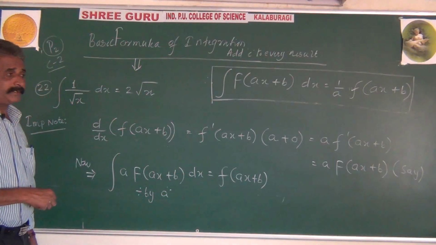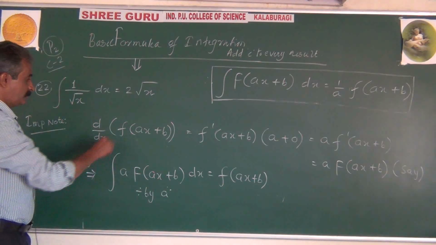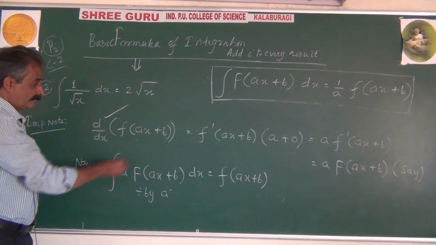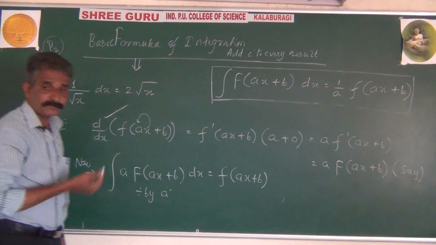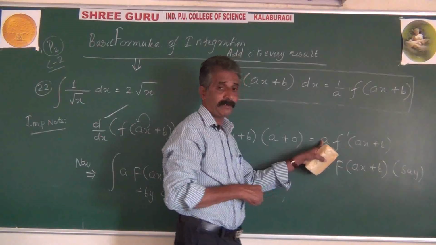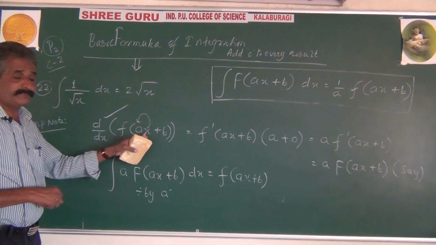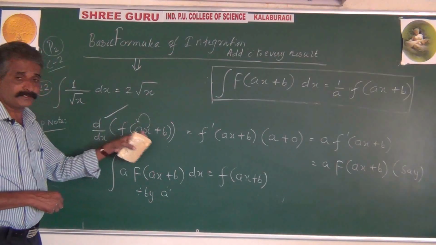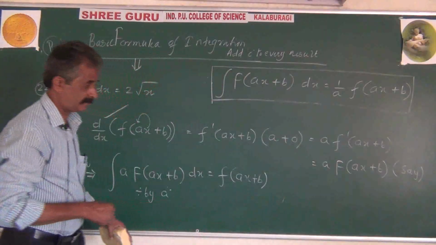What I want to make clear for your mind, observe: we are differentiating our function f having coefficient a, and after the result of differentiation, our answer is multiplied by a. Means in differentiation, if there is a coefficient of x in the function, that coefficient of x will multiply the result of differentiation.